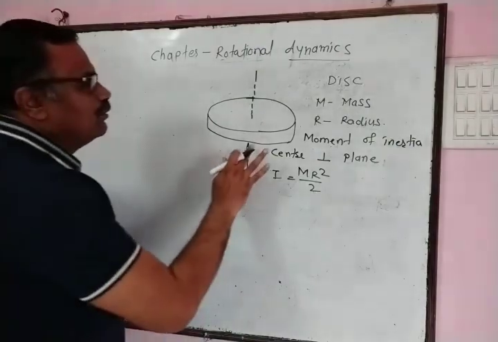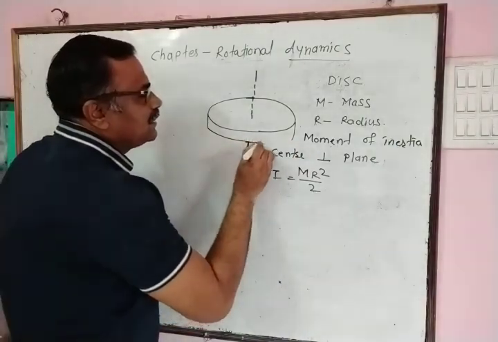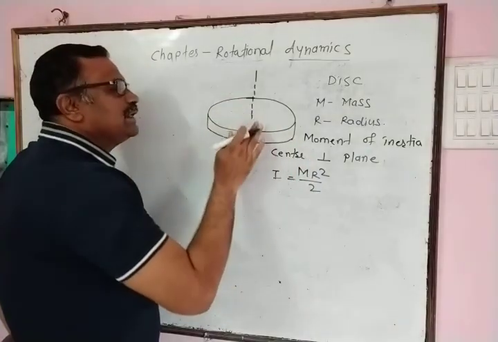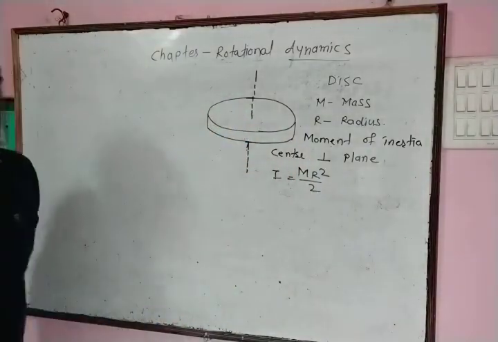This is moment of inertia of disc about an axis passing through center and perpendicular to the plane of disc.